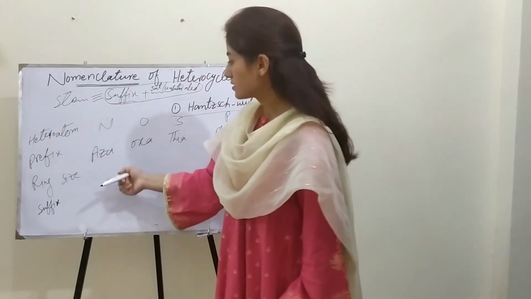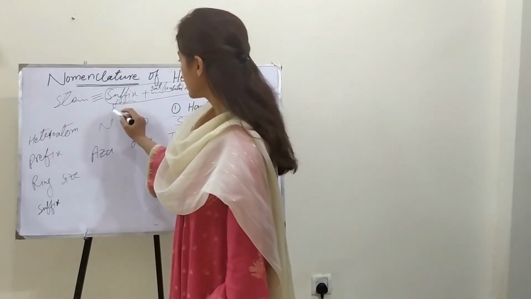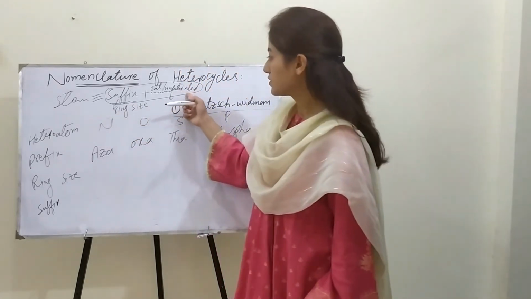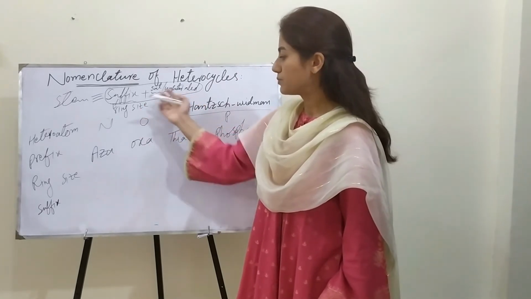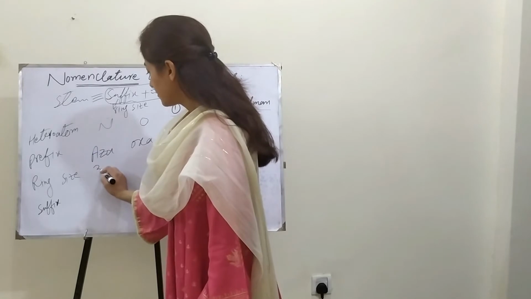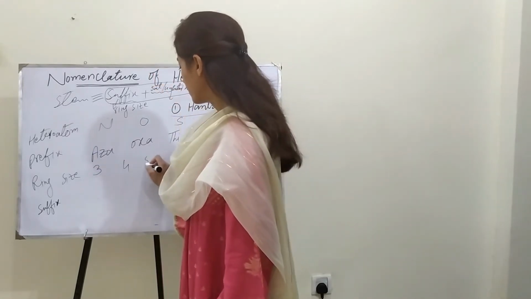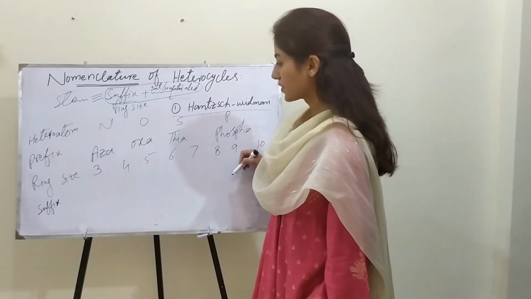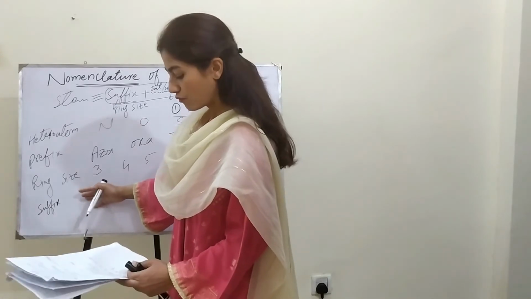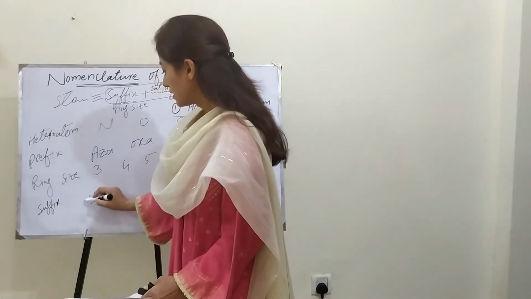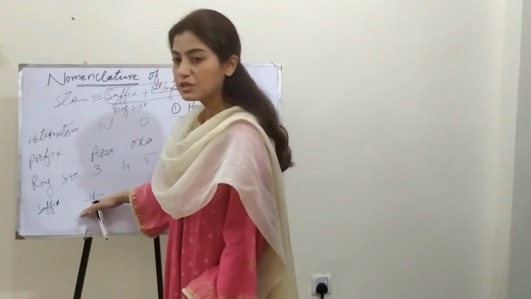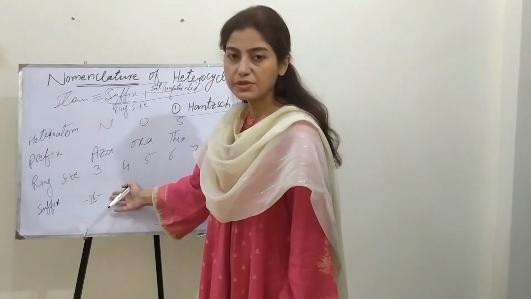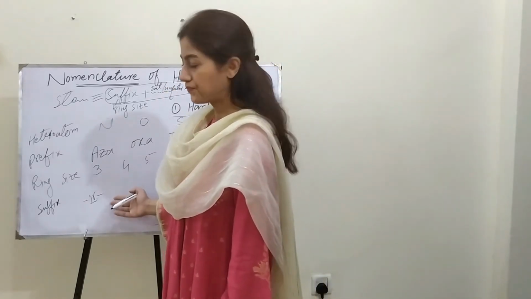So here the suffix would indicate the ring size, and the saturated or unsaturated character would be followed by this. For example, if the ring is 3-membered, 4, 5, 6, 7, 8, 9 and 10-membered, then the appropriate suffixes would come in between the prefix and the saturated or unsaturated behavior, or the ending name.